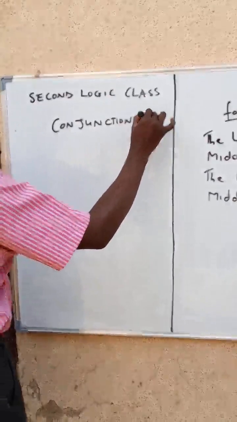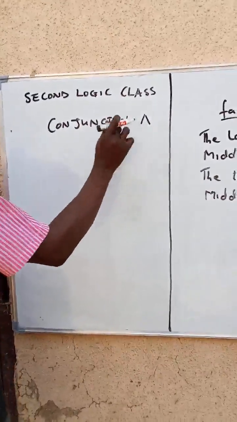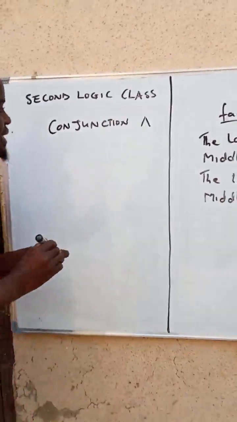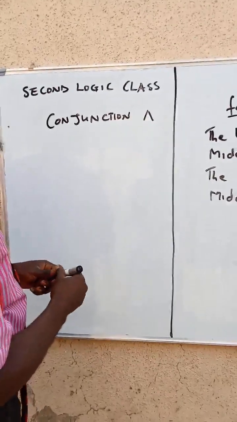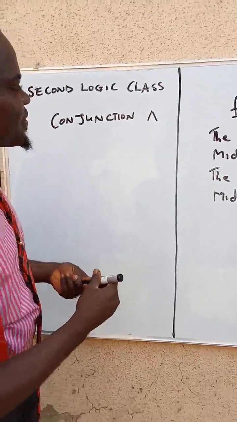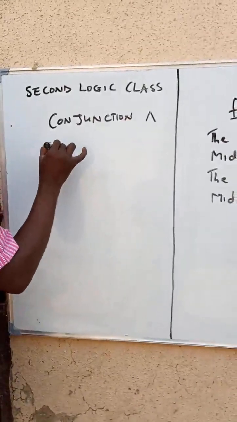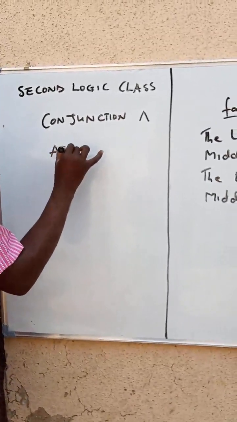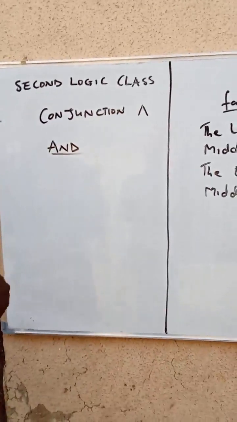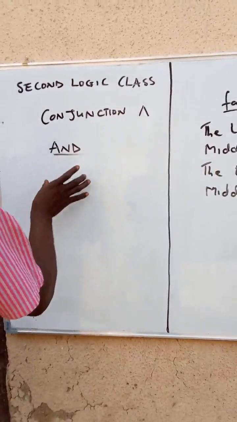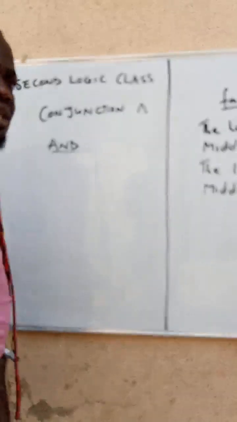And we say that the symbol is this. The other time, we said conjunction is a compound statement that is formed by the connective and. Any statement that is formed like that, we'll call it a conjunctive statement.